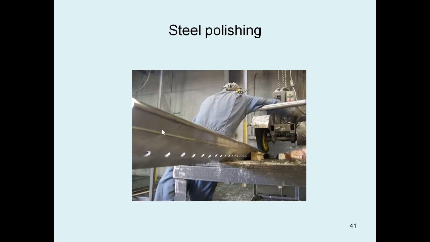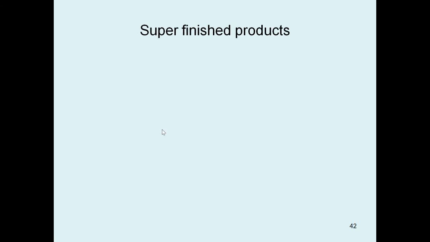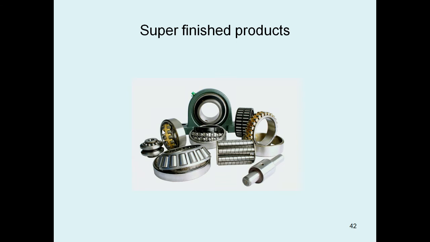Next we can see steel polishing. This is the steel polishing process of surface finishing, where we can add some other ingredients for polishing. Next we can see the super finished products.